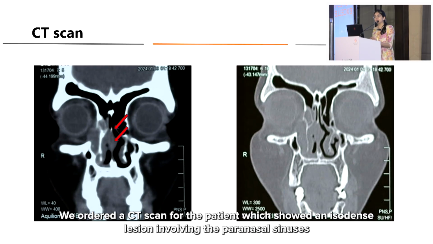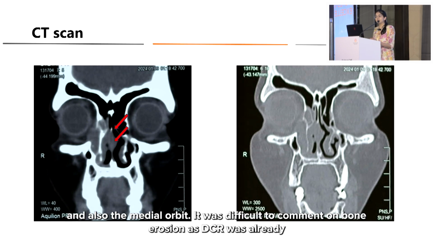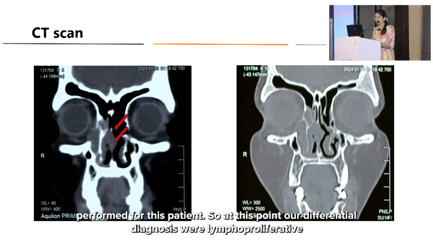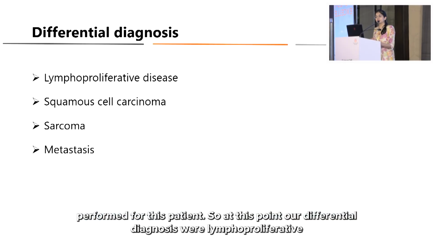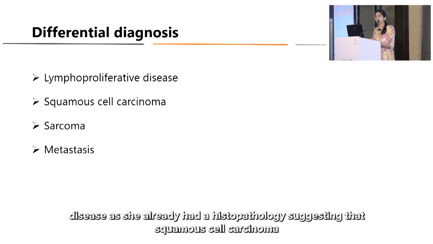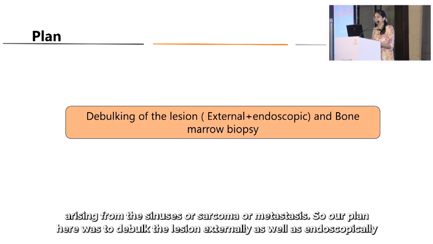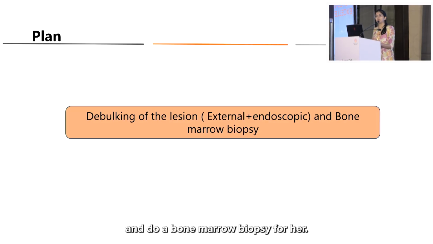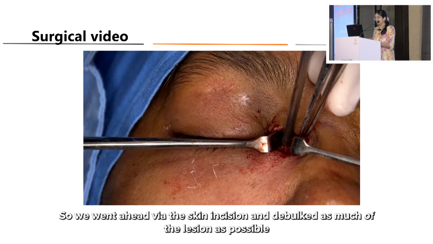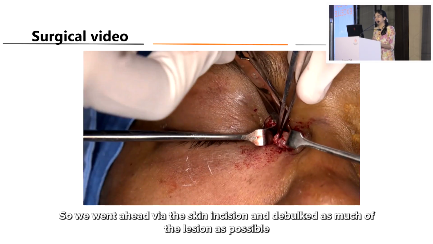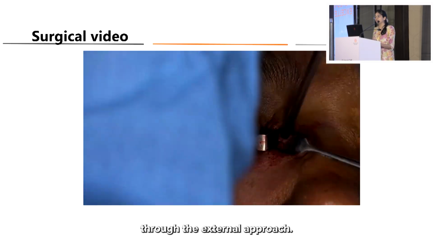We ordered a CT scan for the patient, which showed an isodense lesion involving the paranasal sinuses and also the medial orbit. It was difficult to comment on bone erosion as DCR was already performed for this patient. So at this point, our differential diagnosis were lymphoproliferative disease, as she already had a histopathology suggesting that, squamous cell carcinoma arising from the sinuses, sarcoma or metastasis. So our plan here was to debulk the lesion externally as well as endoscopically and do a bone marrow biopsy for her. So we went ahead via the skin incision and debulked as much of the lesion as possible through the external approach.